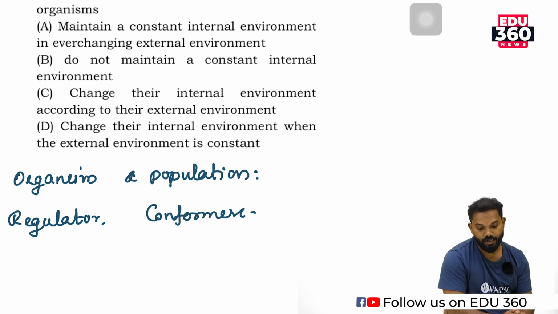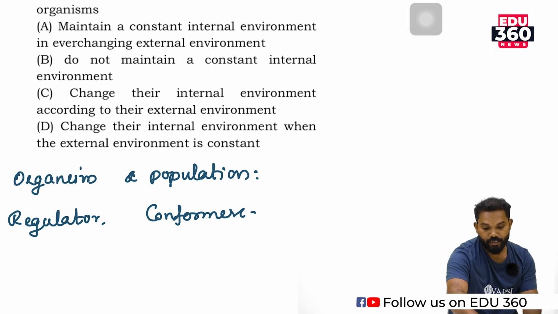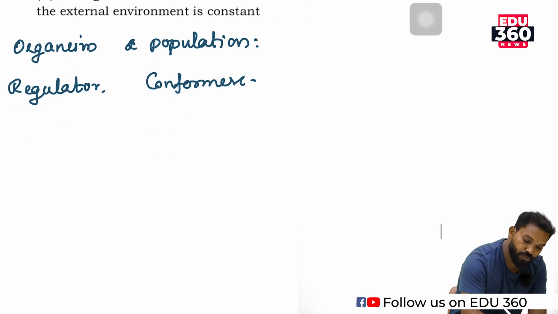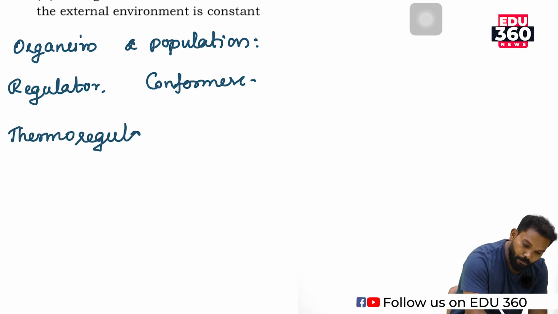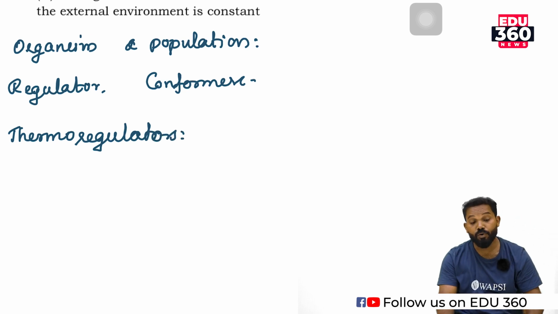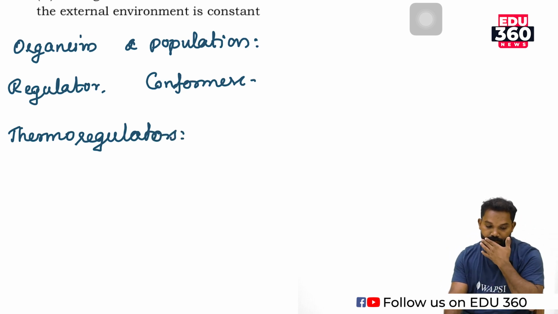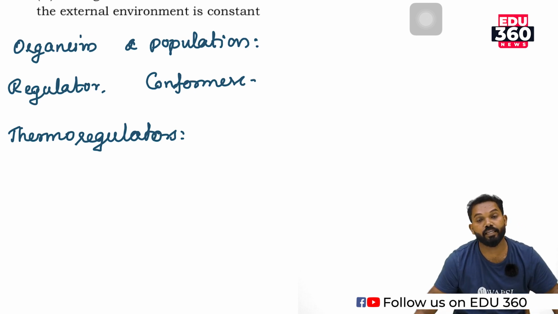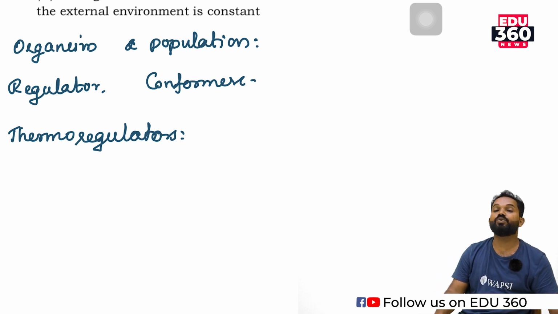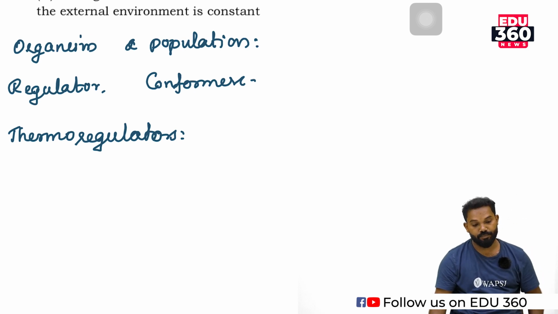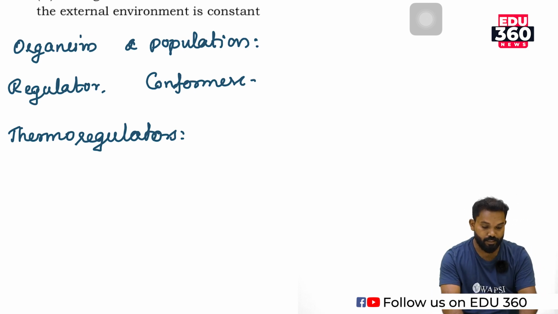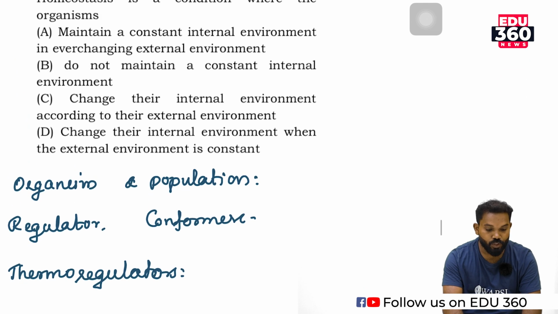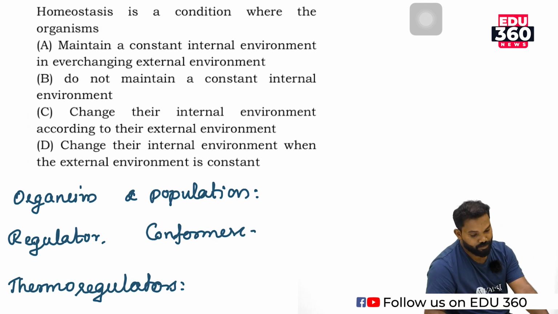Many of the organisms act as regulators. These regulators generally are thermoregulators. The term thermoregulation means these organisms have the ability to regulate their internal temperature according to the outside temperature. So thermoregulators are actually showing a homeostasis effect.